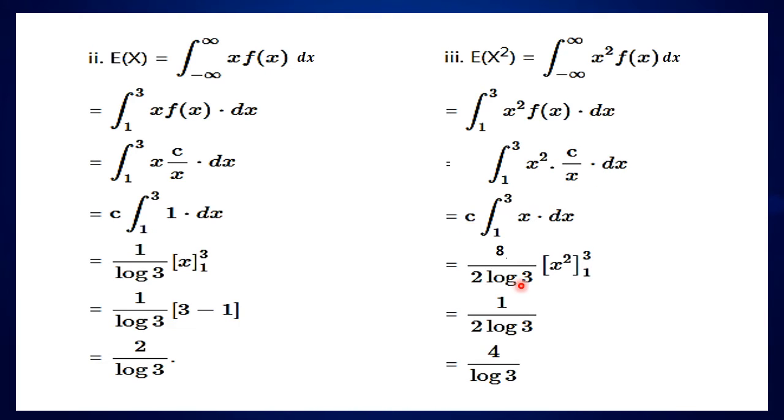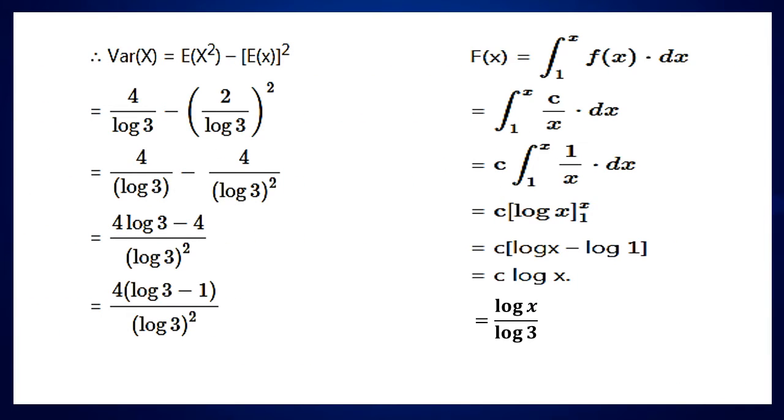And the value of c also can be substituted in the beginning only. So, c is 1 upon log 3 into integral 1 to 3, x is cancelled here. Then integral x dx is x square upon 2. And 2 is a constant, so it is taken out and we apply the limits 3 square, that is 9, minus 1 square. So 9 minus 1 is 8. So 8 divided by 2 log 3, that is 2 is cancelled from 8, and then 4 upon log 3 is the value of expectation of x square.